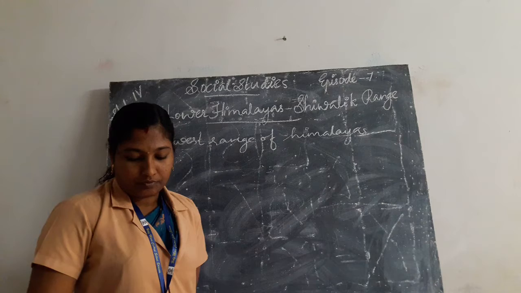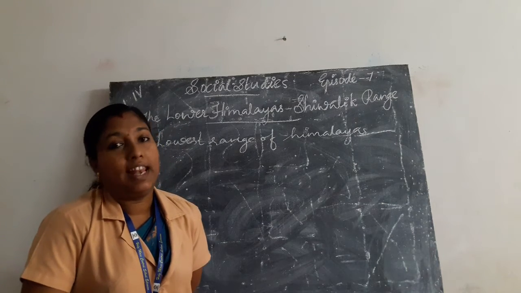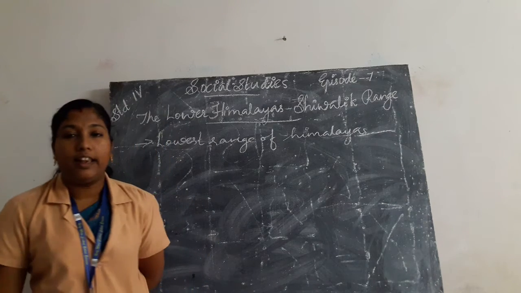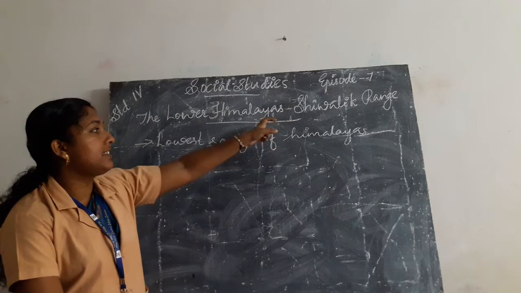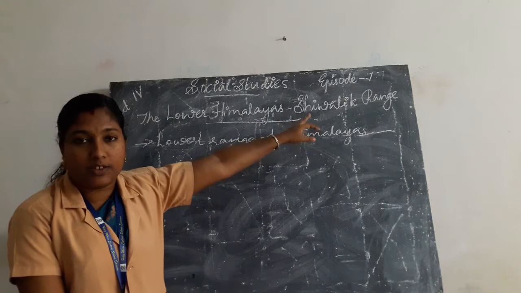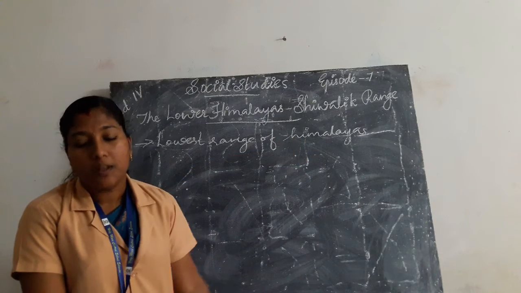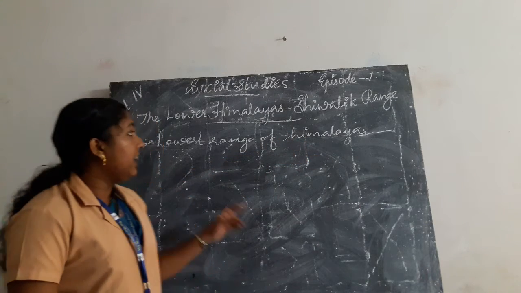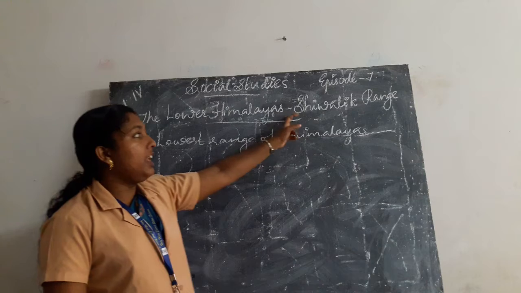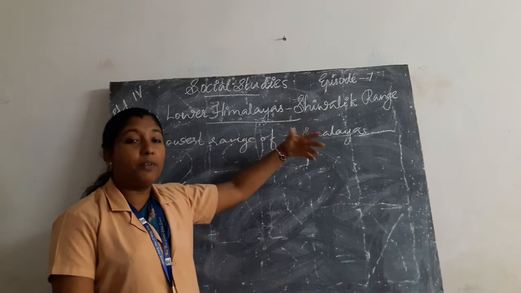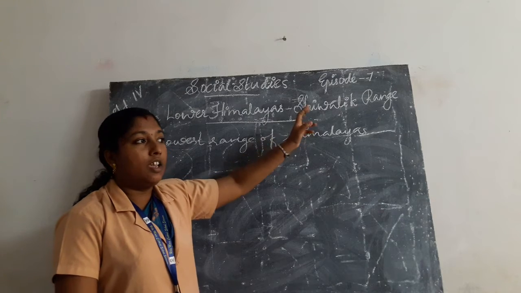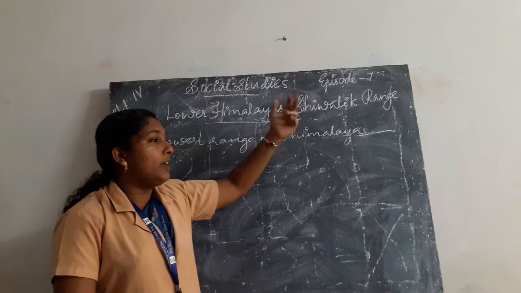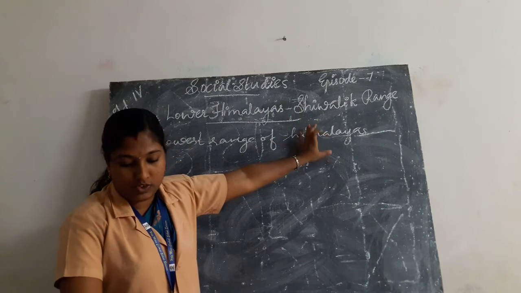Many people live here, in the lowest range of the Himalayas. That is Shivalik. In the Shivalik range, there are so many villages present, so many people live in villages.